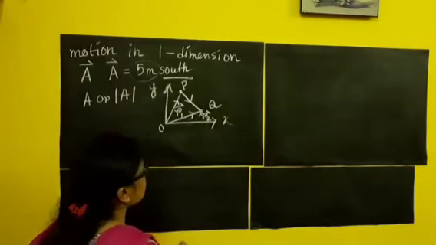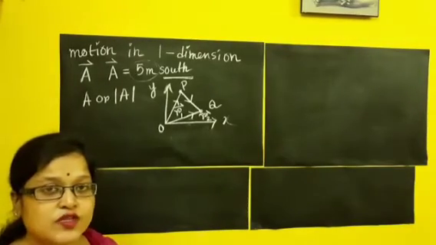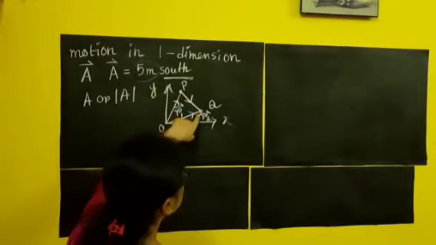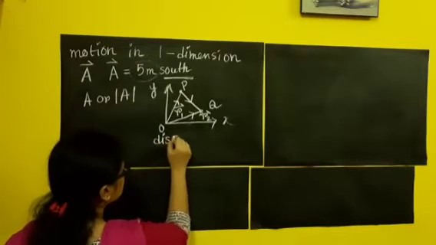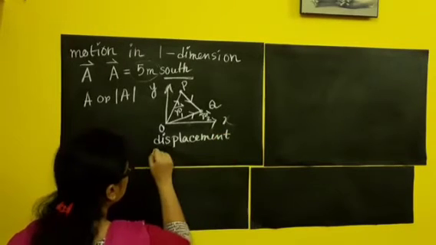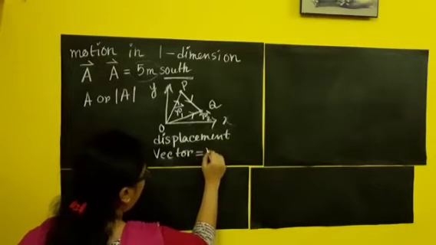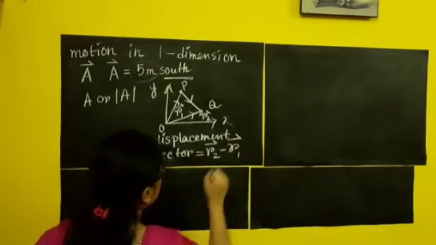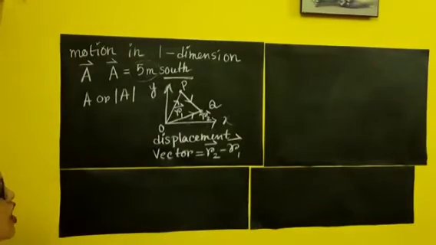So position vector, right. Now the displacement, how much displacement has been done? First the object was here, secondly the object was here. So the displacement vector will be equal to R2 vector minus R1 vector. Mathematically you can write it like that. So what is the displacement? Displacement is R2 minus R1.